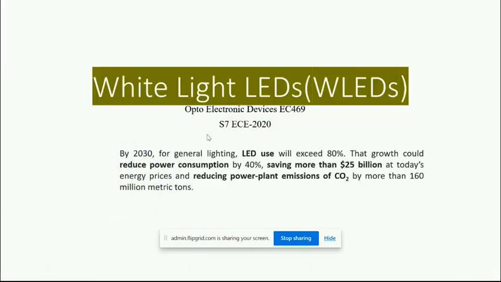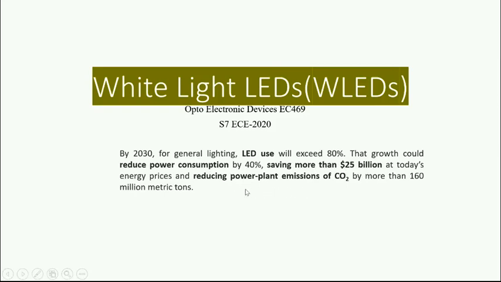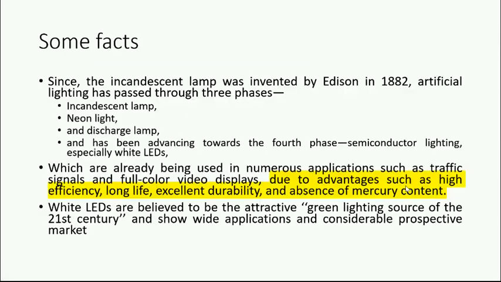Here, by 2030, some facts I am explaining. By 2030, general lighting LED use will exceed 80%. That is, 80% will use LED lighting. Because of this LED lighting, the power consumption is reduced by 40%. So we can save more than 25 billion in economy, and reduce power plant CO2 emission by more than 160 million metric tons. So those are the advantages of this.